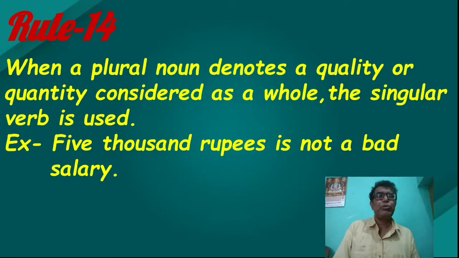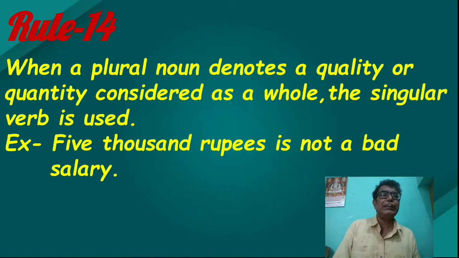Rule number 14: when a plural noun denotes a quality or quantity considered as a whole, the singular verb is used. 5,000 rupees is not a bad salary. Here 5,000 rupees is a group of words, a phrase taken as a subject. In this case, 5,000 rupees is taken as a unit, so it will be treated as singular. So, 5,000 rupees is not a bad salary.